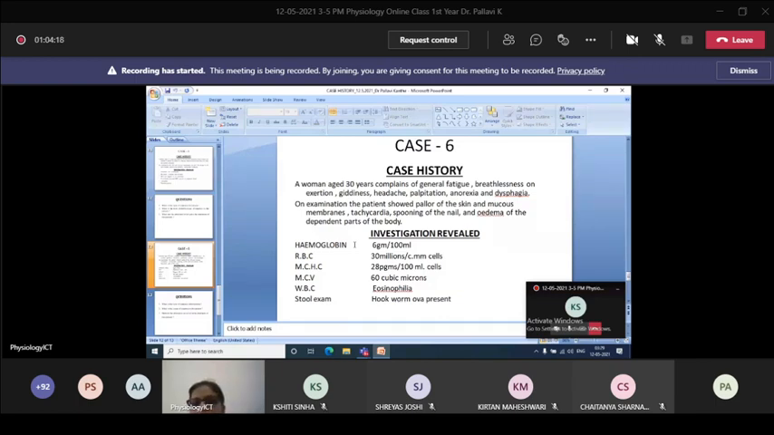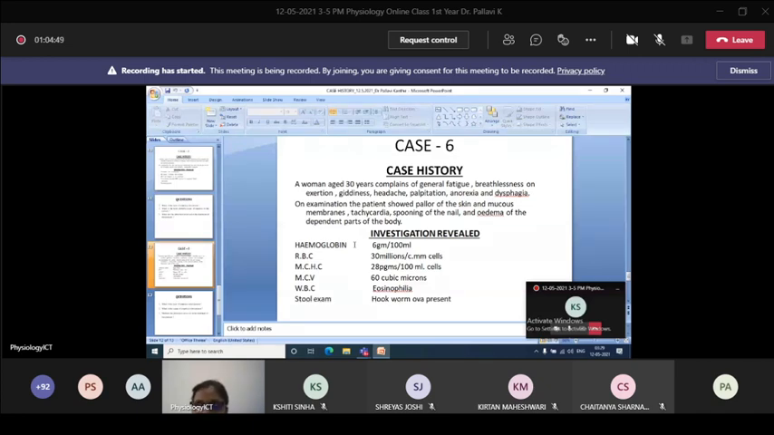Whatever the woman is complaining, these are the signs of anemia, but we have to find which type of anemia it is to rule out the cause and to treat the cause. Iron deficiency anemia. Very good. It is a case of iron deficiency anemia. See, there are the predominant features of iron deficiency anemia. One is spooning of the nail.